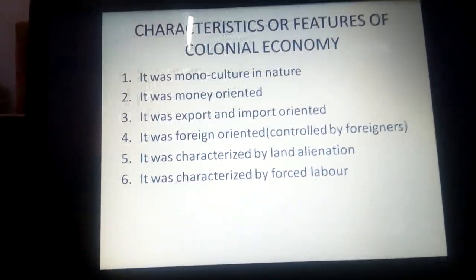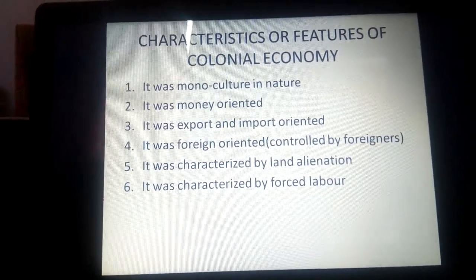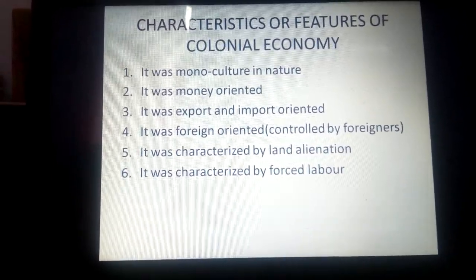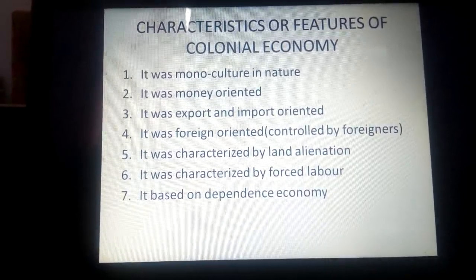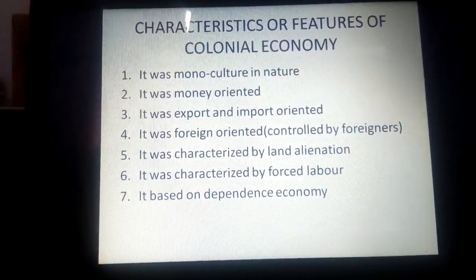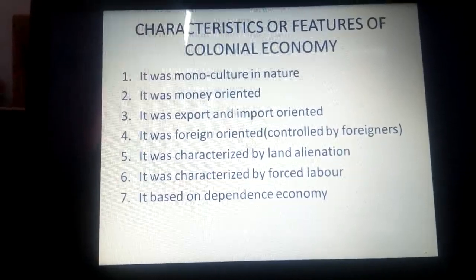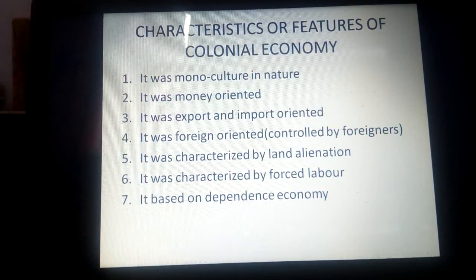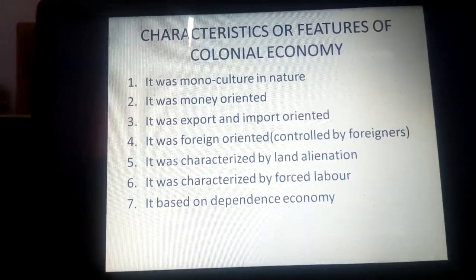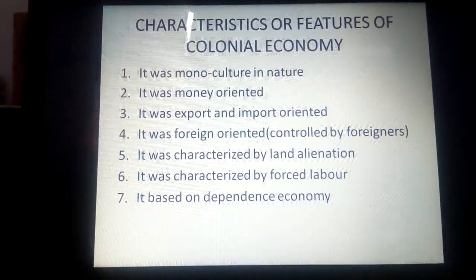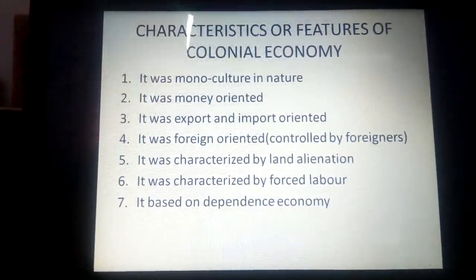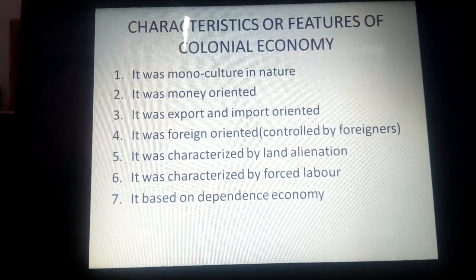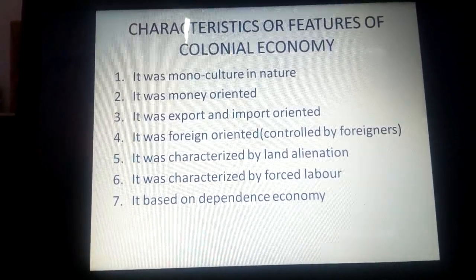Forced labor here, we mean the Africans were forced to work on the plantations and mines of the Europeans. Then it was based on a dependence economy. That means the African countries were depending much on the European countries, meaning that whichever product they produced, it was to be bought by the Europeans, but also whichever products they needed, they were to be brought by the European countries.